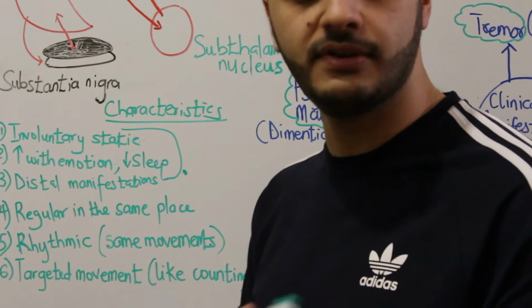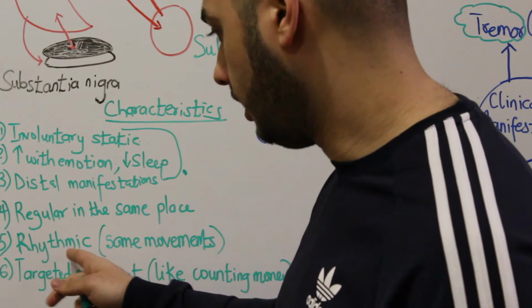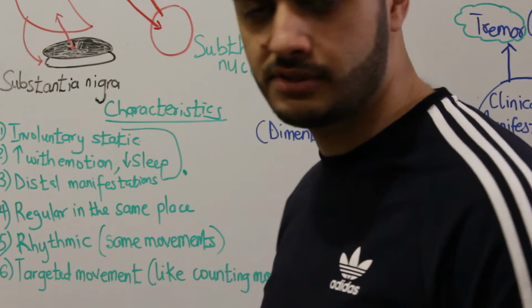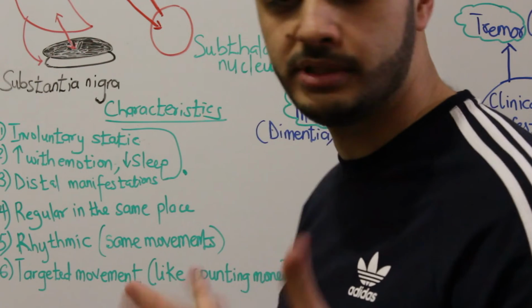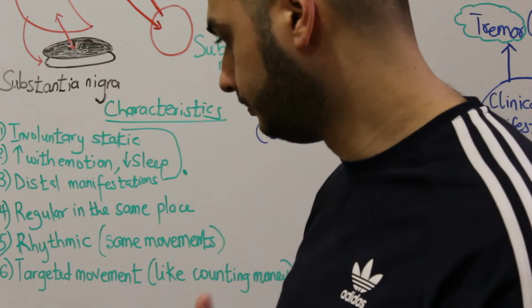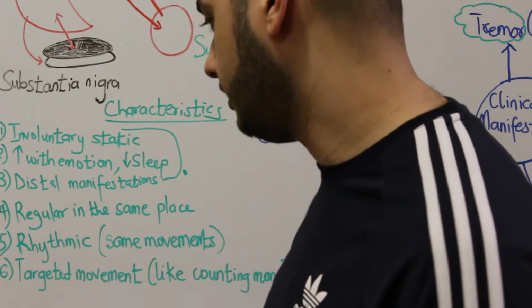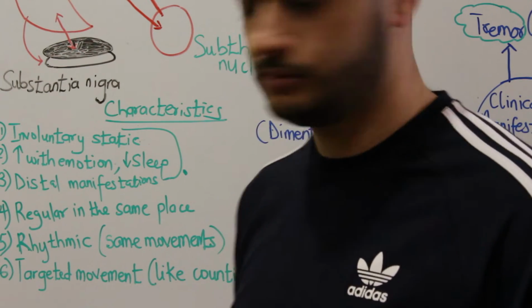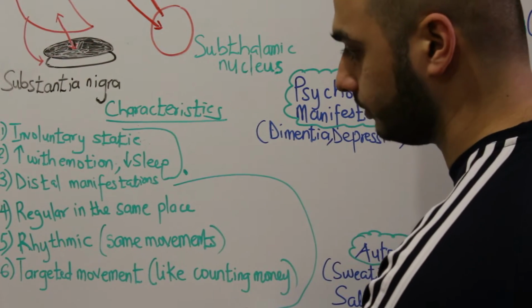If it started in the finger, it will keep on in the finger, not change. And these manifestations are also rhythmic. It means rhythmic in the same movement, and with the same interval between. And these movements are targeted movements. So remember, these four are specially for Parkinson.